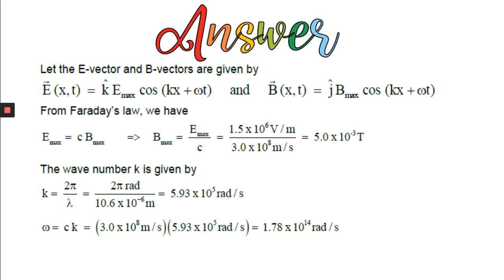C equals nu lambda, so nu equals C by lambda, and 2 pi by lambda is your K. So you can also write directly omega is equal to C into K. So 3 into 10 to the power 8 meter per second into 5.93 into 10 to the power 5, which is equal to 1.78 into 10 to the power 14 radian per second. So K is now found out, and also omega. Then write down the equations.